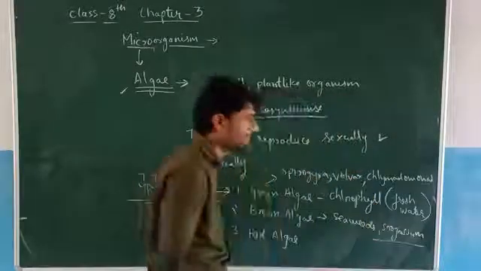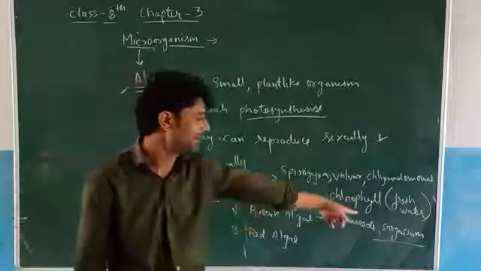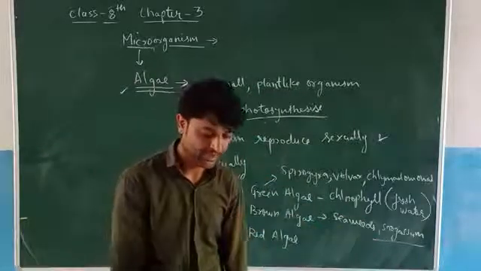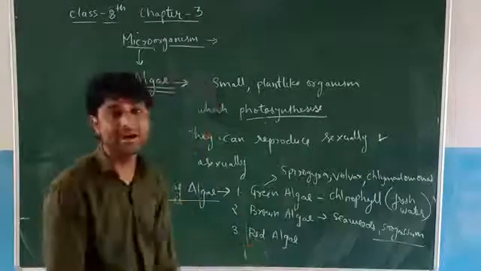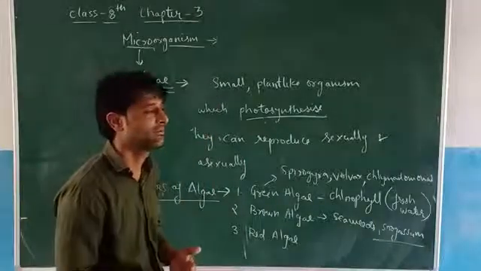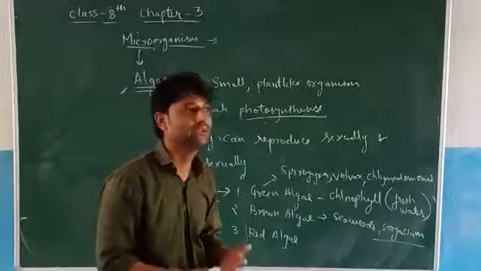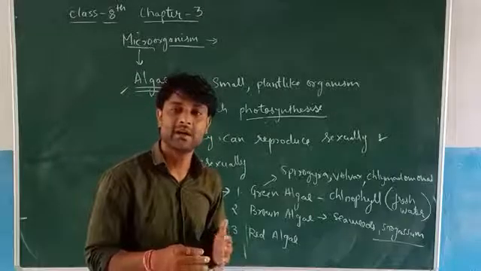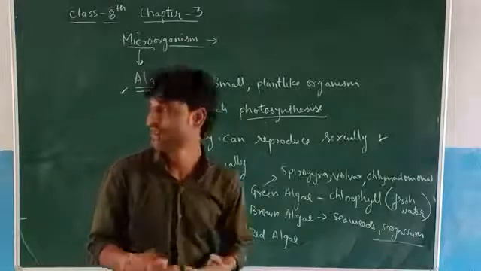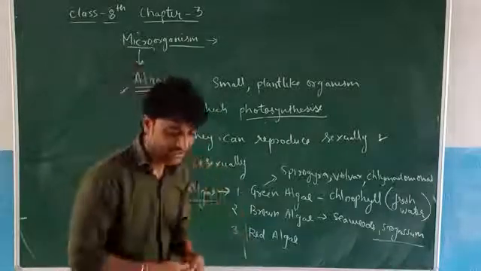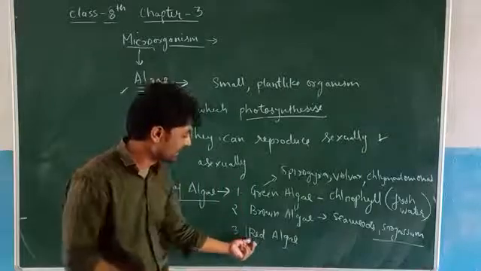This is another example of brown algae: seaweed and sargassum. Clear? Now the next is the red algae. These red algae are marine. Their location is marine. They are mostly found inside the marine bodies, so we can say ocean. Marine body means ocean or sea. Clear?